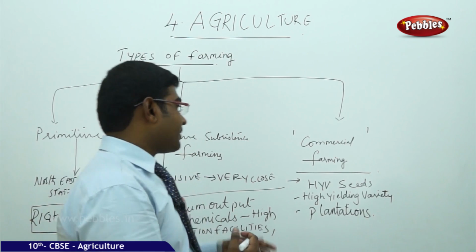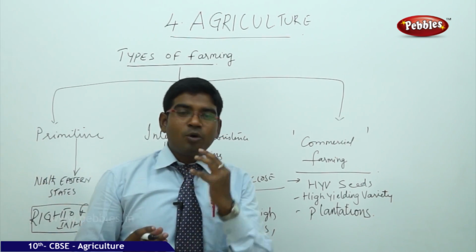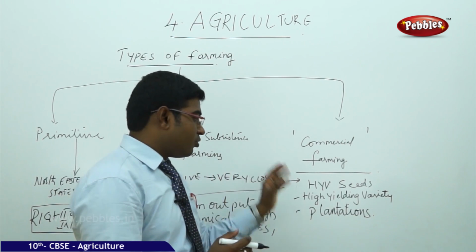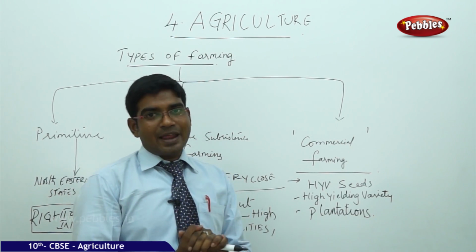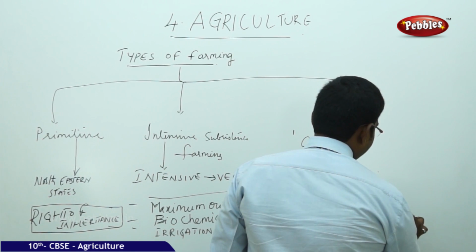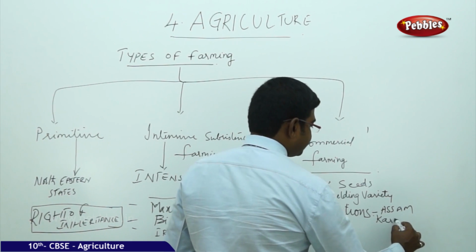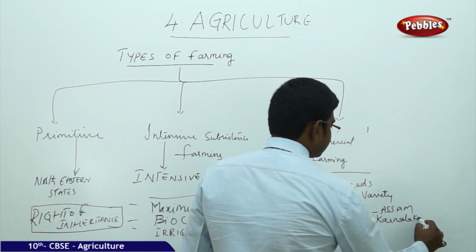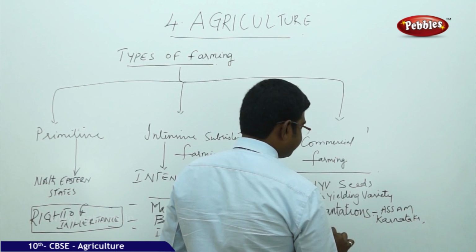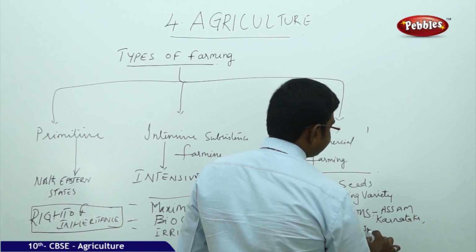Indians. So we have the high yielding variety of seeds giving more amount of output. Then moving on to plantations. These plantations are mostly grown in states like Assam, then Karnataka, Haryana and Punjab.